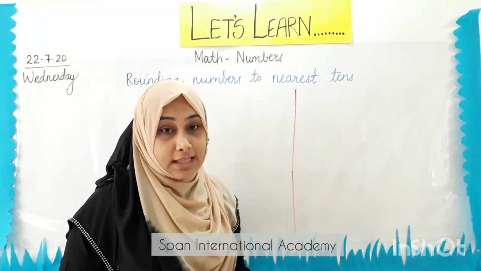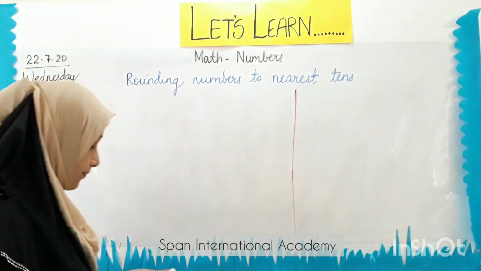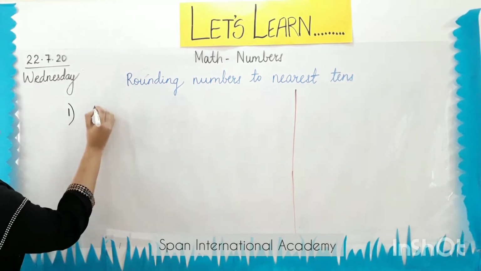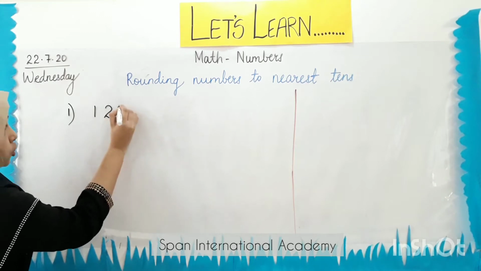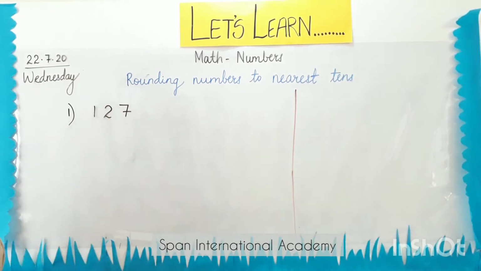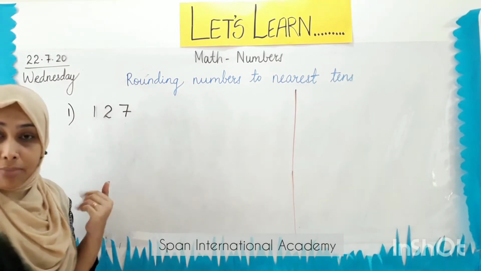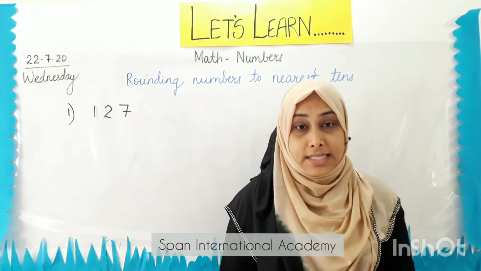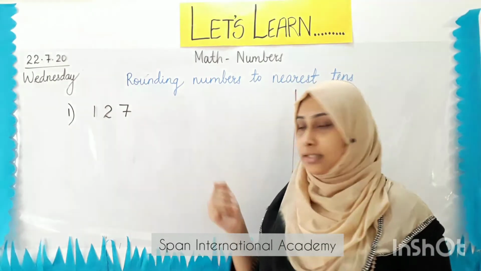So let's take the first example. 127. Now this is my number. I have to round this number to nearest tens. How do I do that?